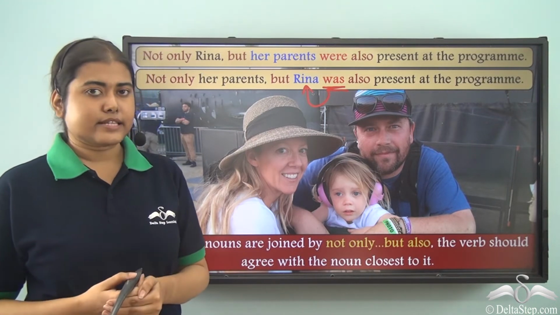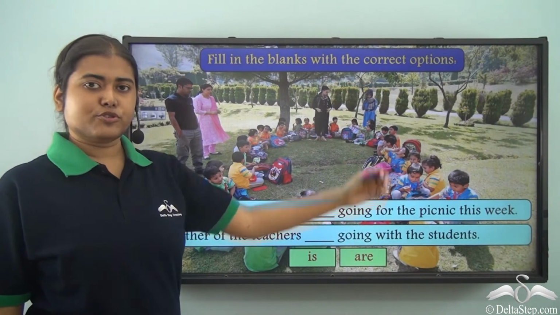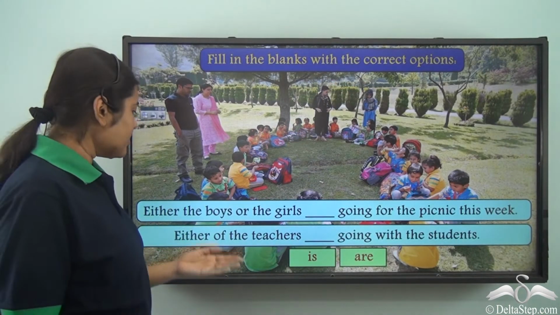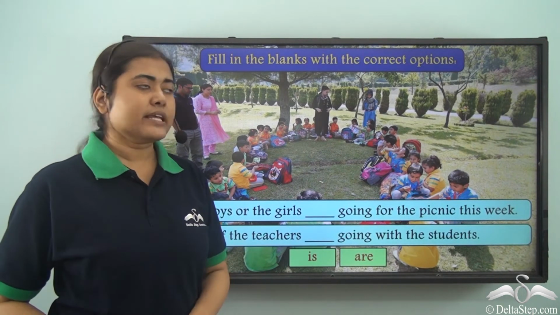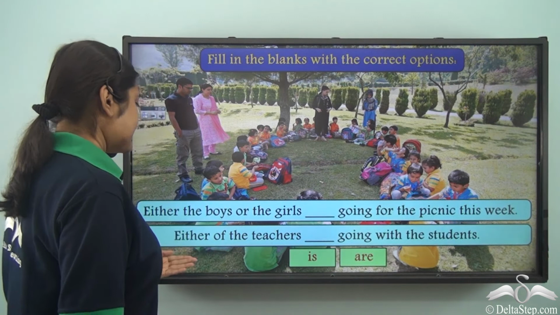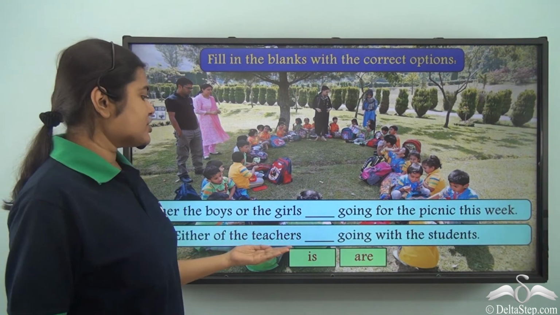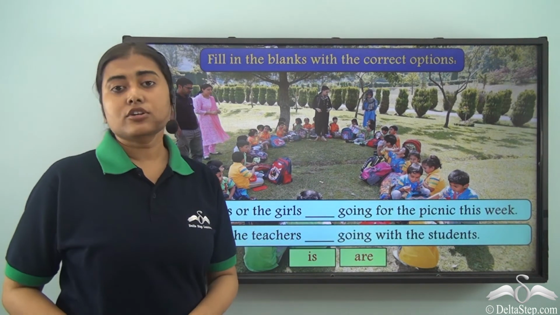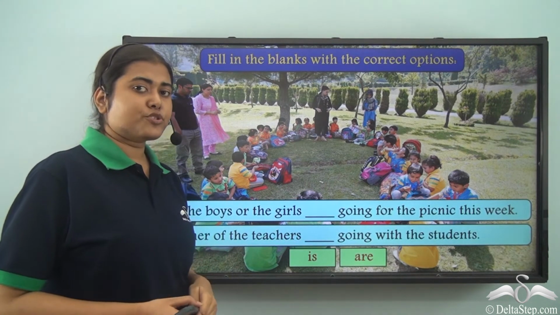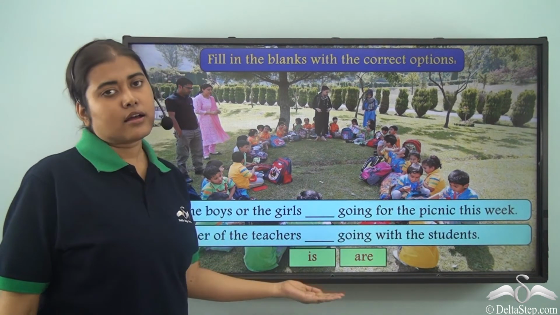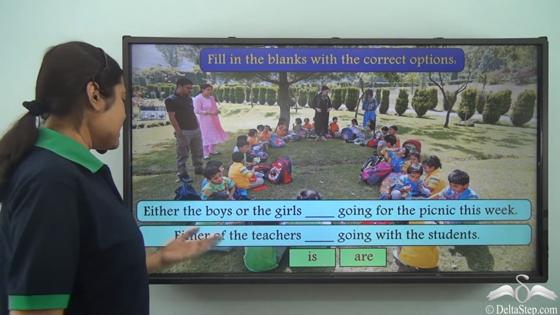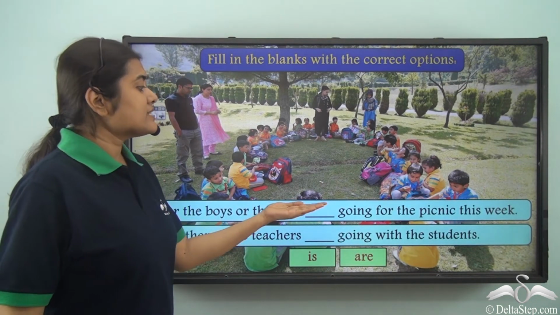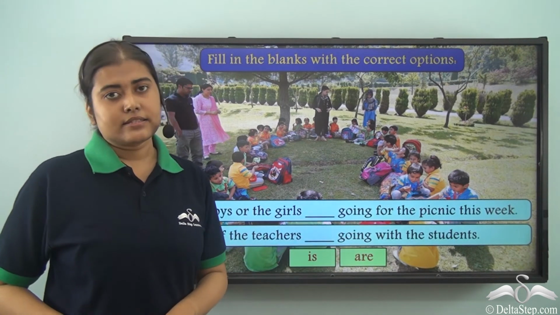Fill in the blanks with the correct options. The sentences are, either the boys or the girls dash going for the picnic this week. And the second sentence is, either of the teachers dash going with the students. What are the options given to us? Is, are. Now in this case, what do we see? Either the boys or the girls dash going for the picnic this week.